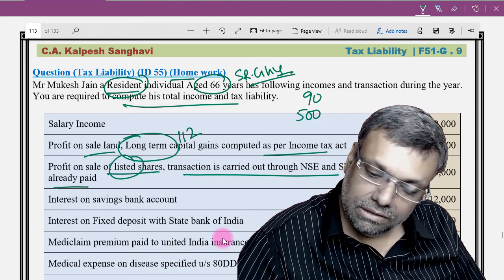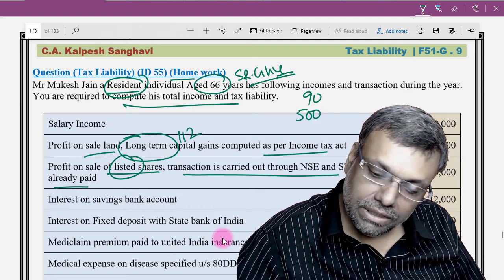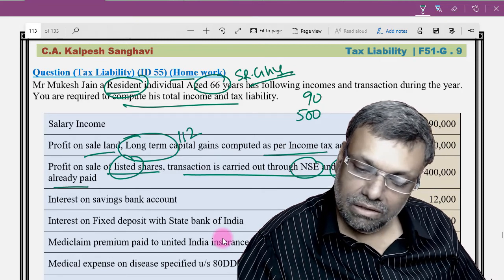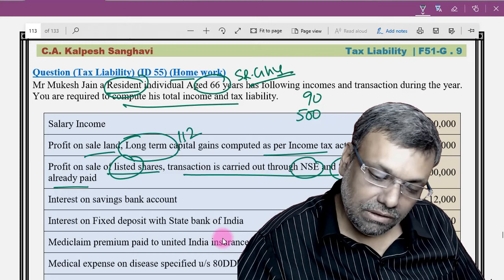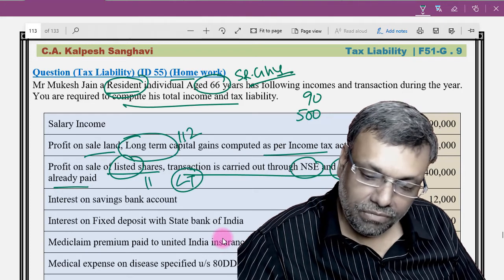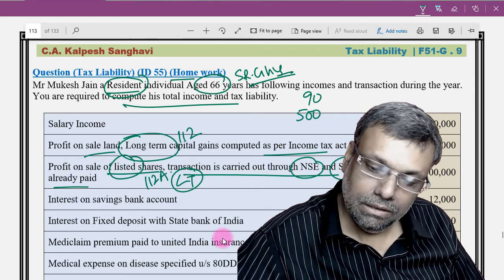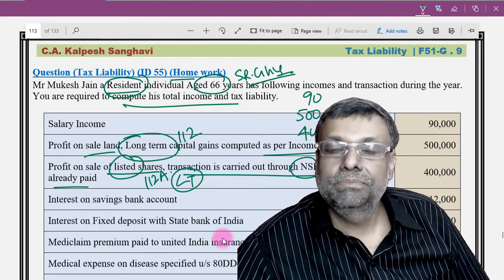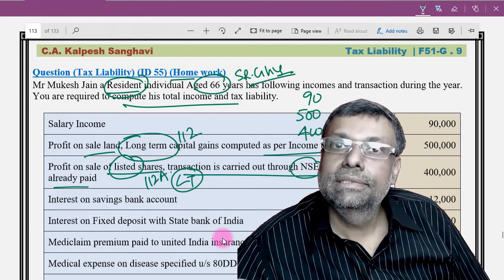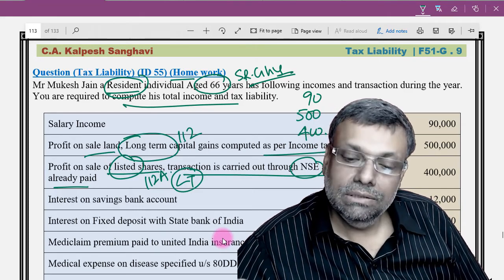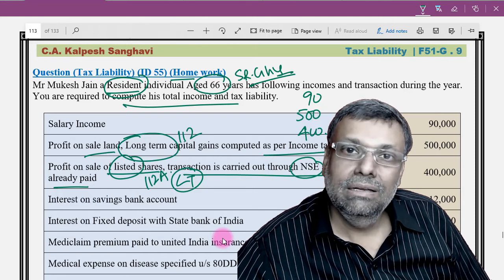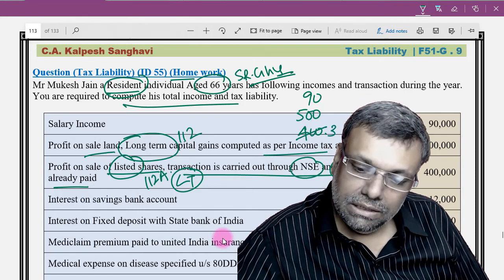This is profit on sale of listed shares through NSE, STT and all that has already been paid. Now whether this particular transaction is long term or short term is not given to us. So let us assume that this is long term. So 112A provision will be applicable. So 4 lakhs. However, under 112A provisions, there is a basic limit of 1 lakh of rupees. Either you show that 1 lakh in the head itself or you show it in the tax liability calculation. In fact, different people take different views, but I will adjust it here in the head only.